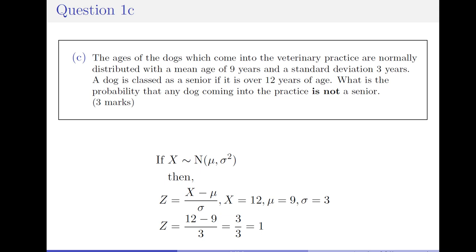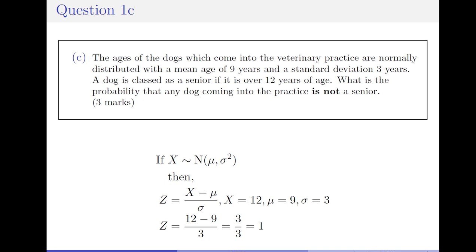The reason we're using a z here and not x is because this is the standardized normal distribution. What we're doing is standardizing this normal distribution to have mean 0, variance 1, standard deviation 1.